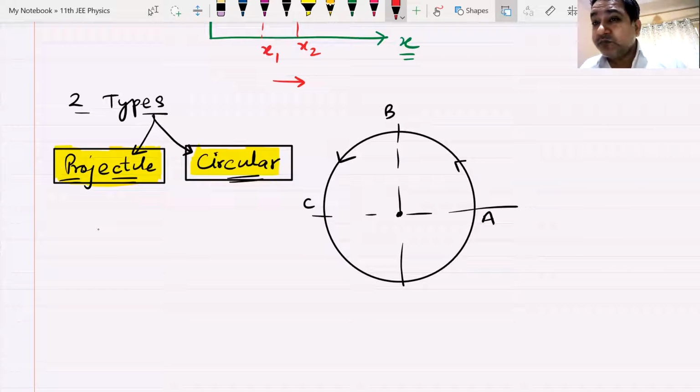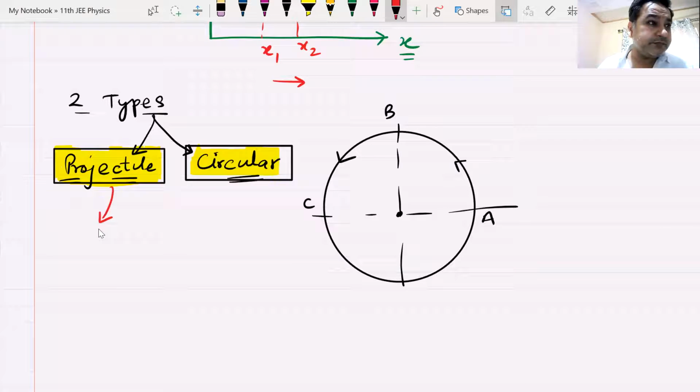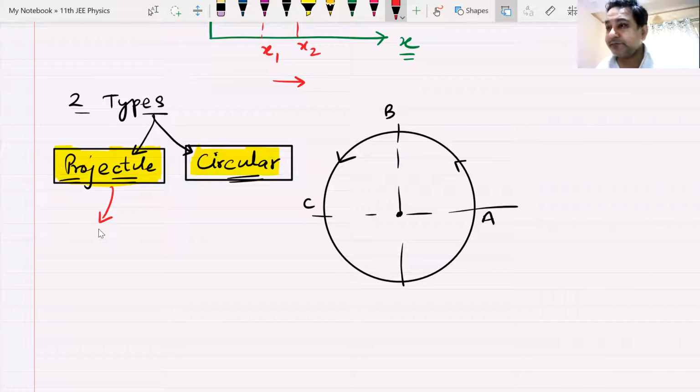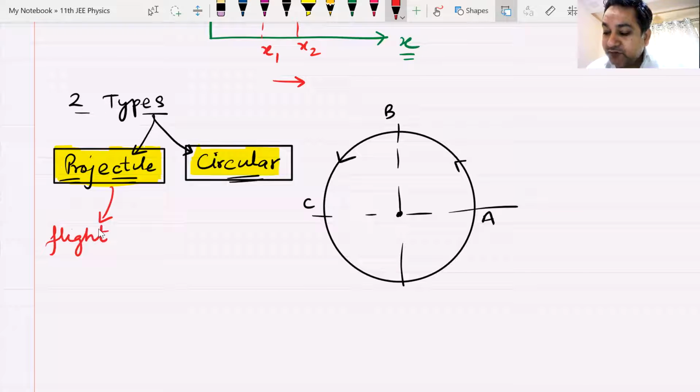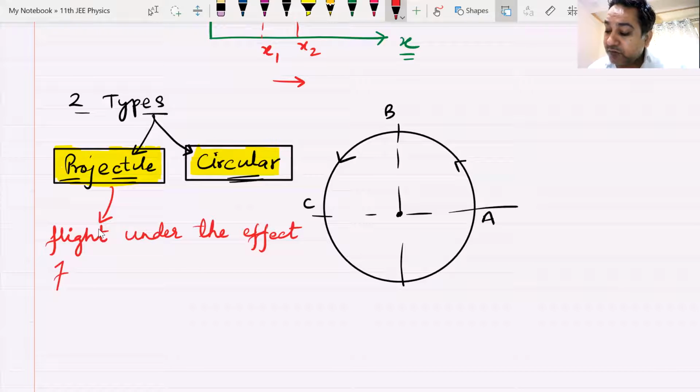That is correct. A projectile is any body which is in flight under the influence of the force of gravity. Flight means flying in air, under the effect of the force of gravity of earth.